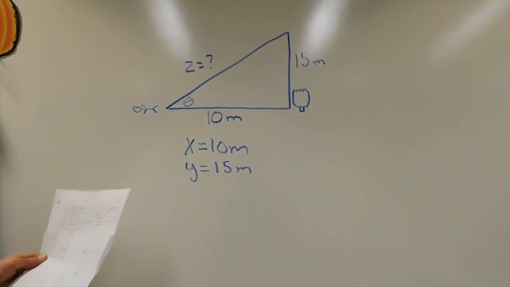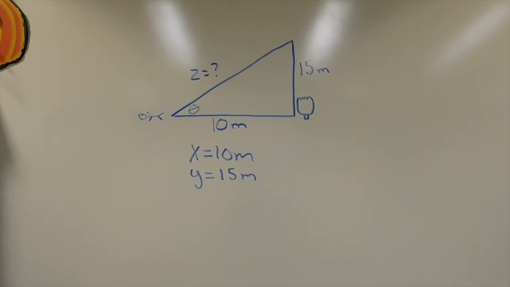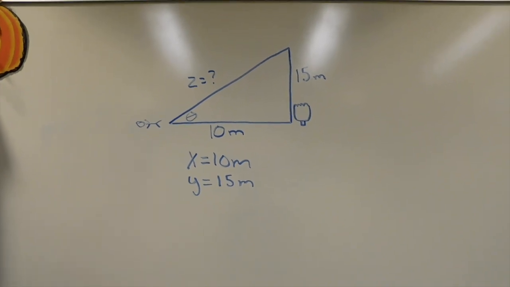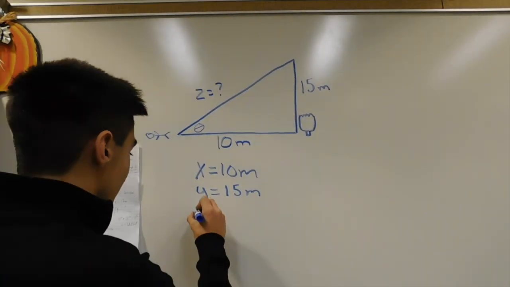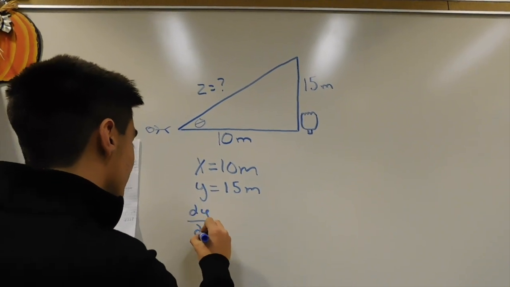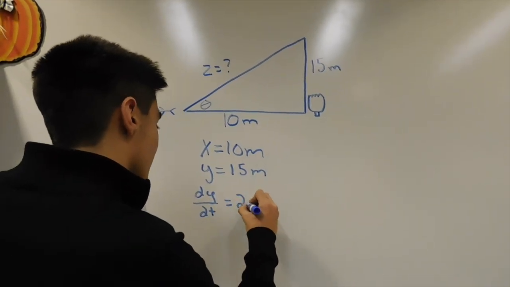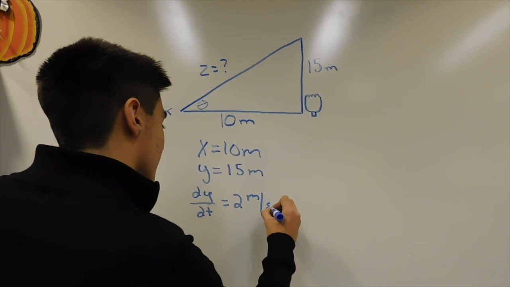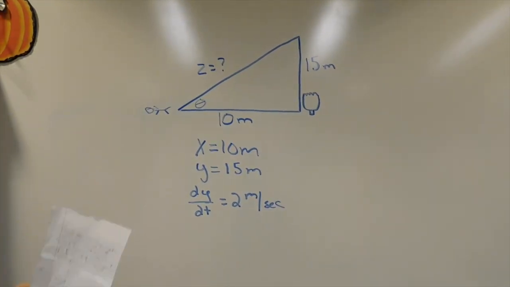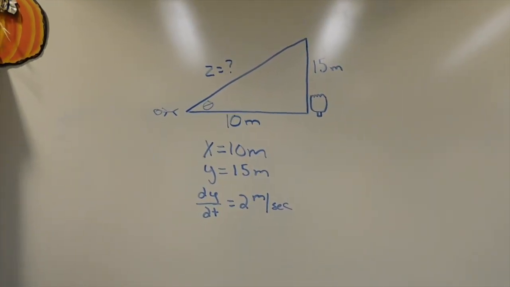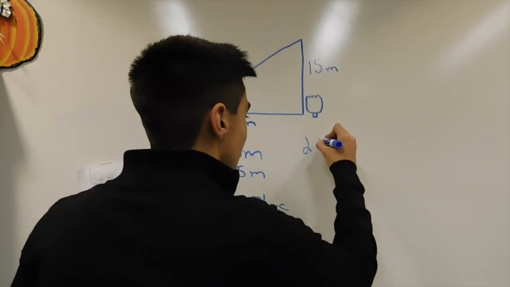And lastly, the speed of the rocket launcher is 2 meters per second, making our dy/dt equal to 2 meters per second. And what we're trying to find is d theta/dt.